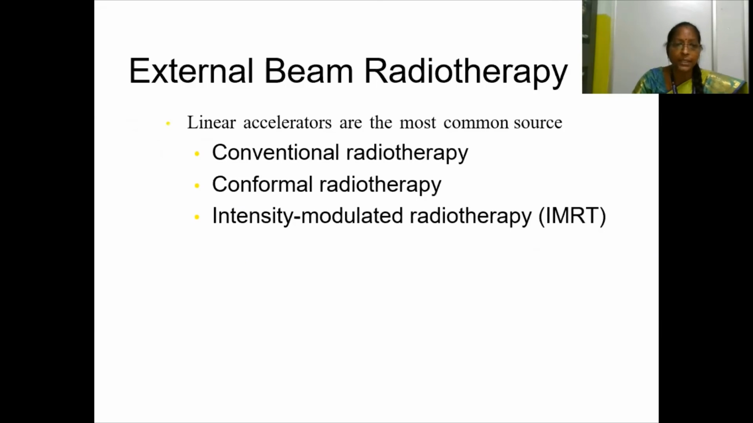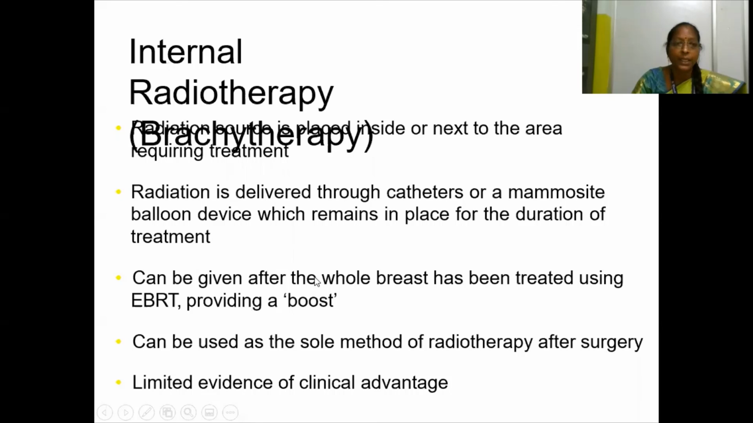For external beam therapy, the linear accelerator, what we call LINAC, is the most common source. It includes conventional radiotherapy, conformal radiotherapy, and intensity modulated radiotherapy. In internal radiotherapy, brachytherapy, the source is placed inside the area requiring treatment. Radiation is delivered through catheters and balloon devices which remain in place for the duration of the treatment, and it can be given after the whole breast has been treated using EBRT, providing a boost.